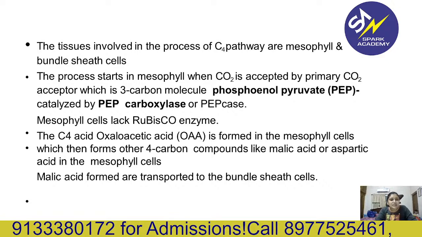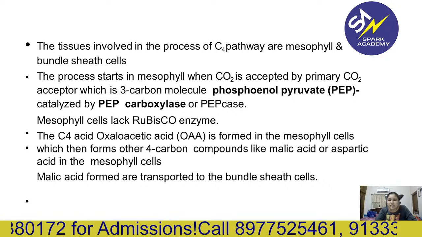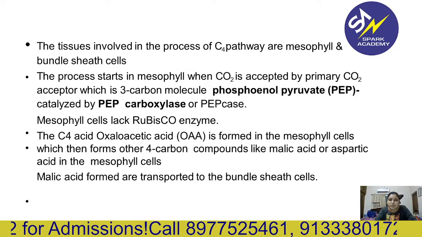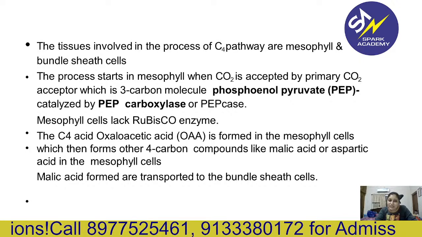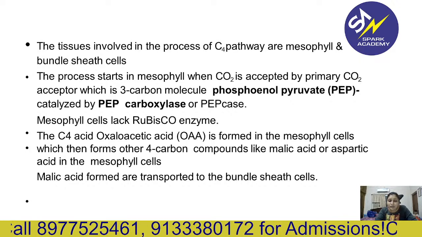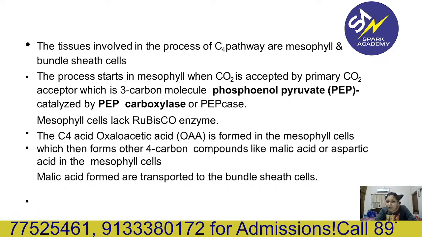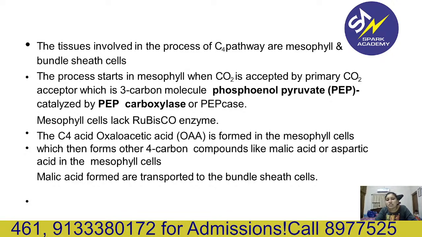So C4 acid, oxaloacetic acid, is formed in the mesophyll cell, which then forms 4 carbon compounds like malic acid and aspartic acid in the mesophyll cell. This malic acid, a 4 carbon compound, is again transported to the bundle sheath cell.